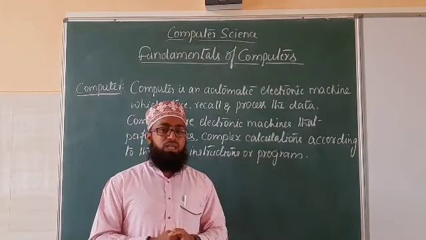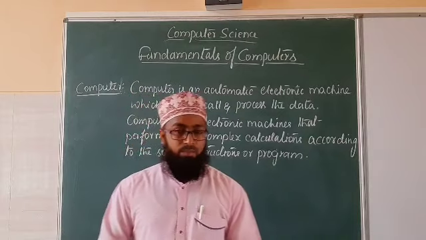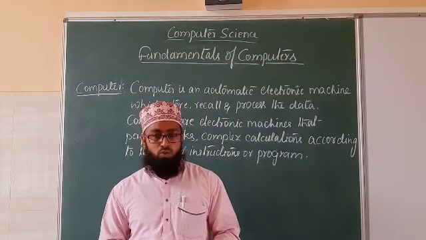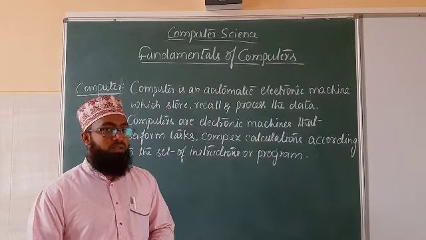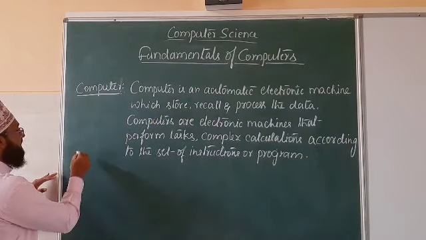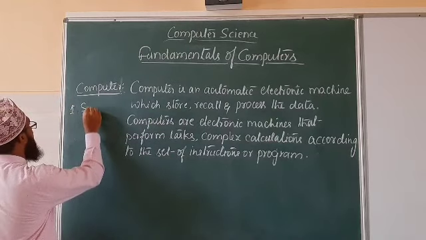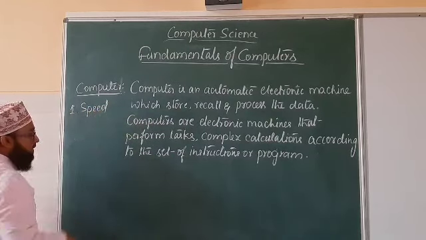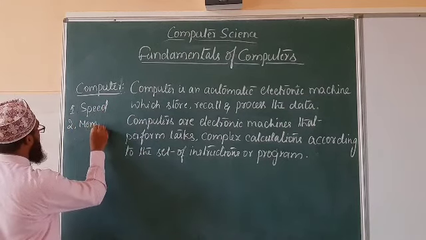Here are a few characteristics of a computer. As everything has its own characteristics, a computer also has some characteristics. The first characteristic we can call speed. The second one is memory.